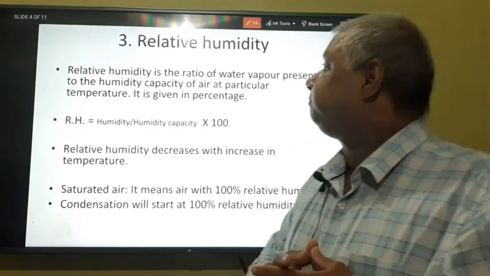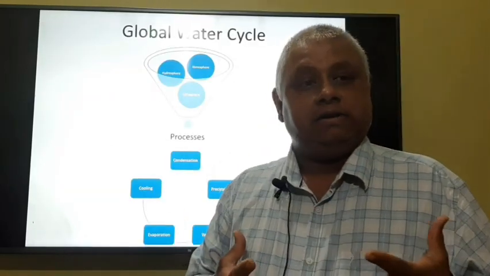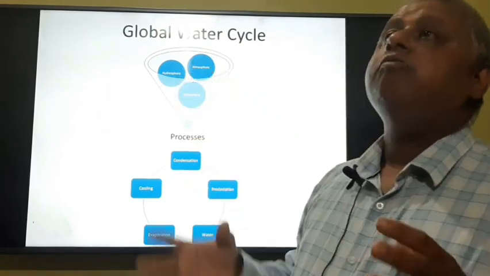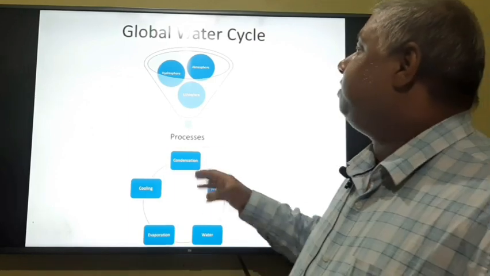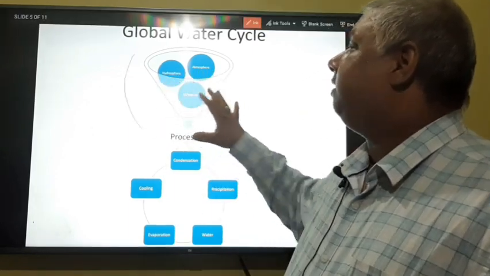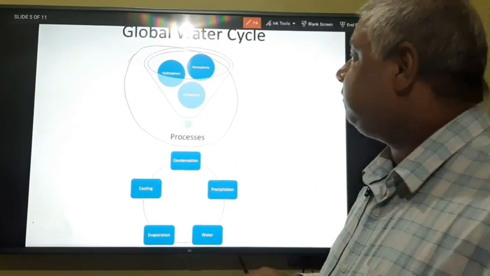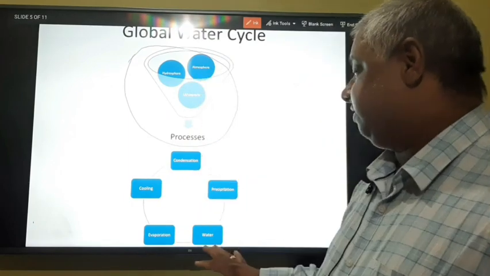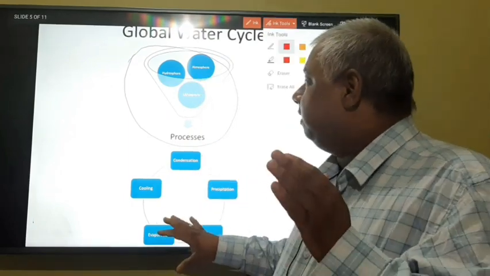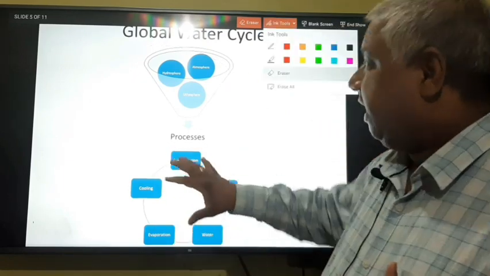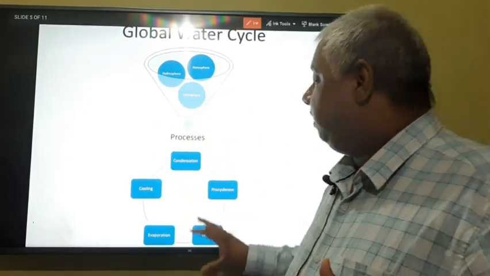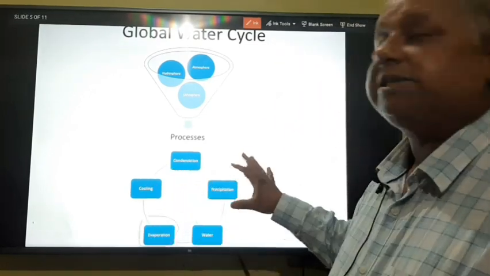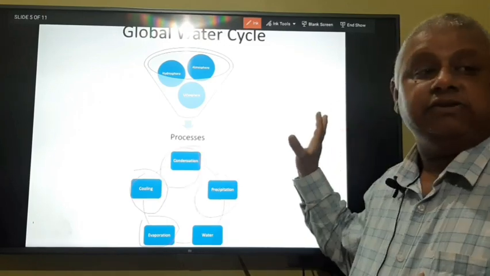Now, next one: the global water cycle. Global water cycle means movement of water between the atmosphere, hydrosphere and lithosphere. How is this movement achieved? There are four processes responsible for the movement of water between the hydrosphere, atmosphere and lithosphere. These processes are evaporation, cooling, condensation and precipitation. Let us take each of them one by one.